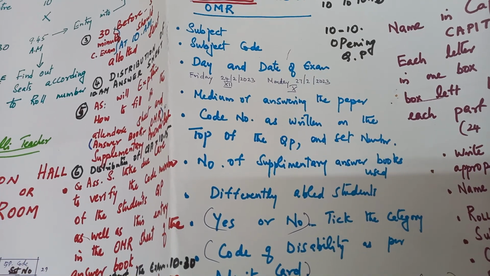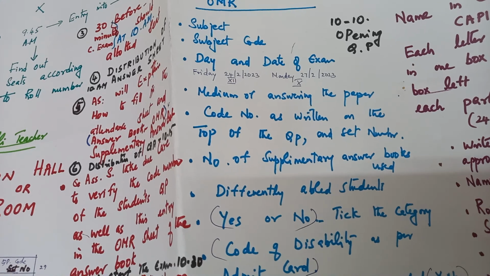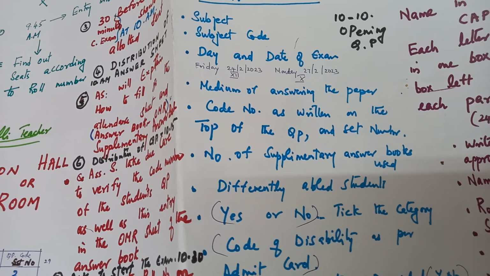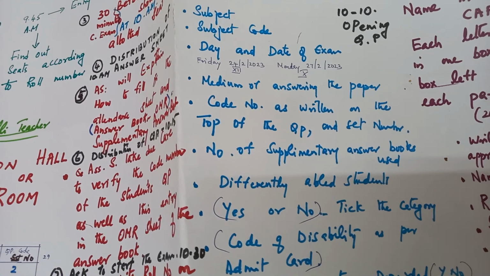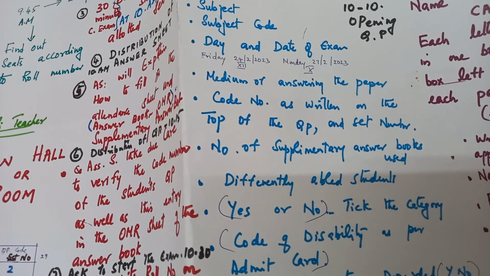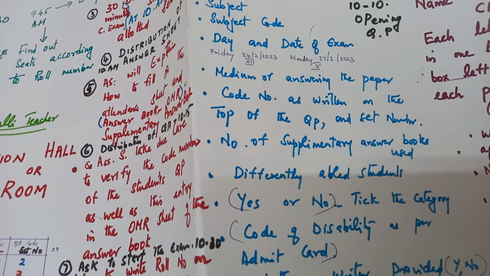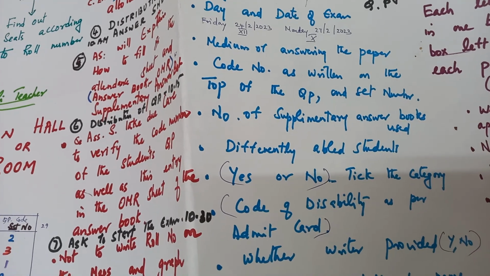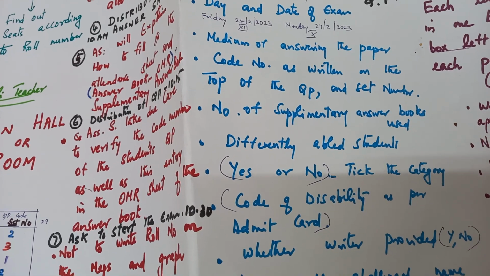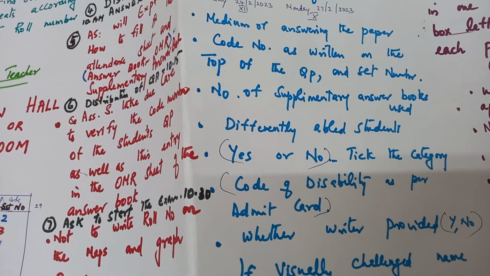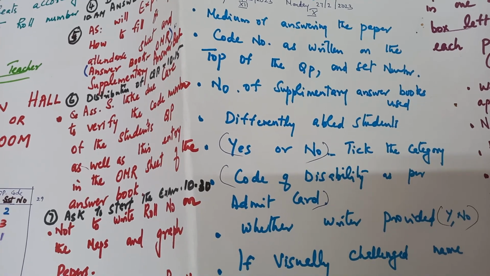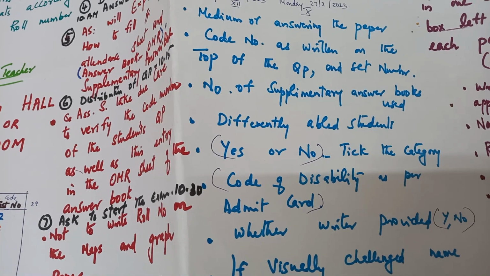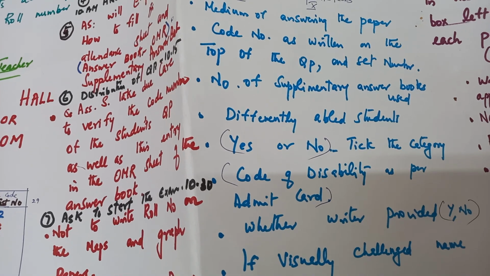Day means Friday, when the plus 2 classes' examination starts, and Monday the 27th, when the 10th standard examination starts. Then the medium of answering the paper, the code number as written on the top of the question paper, and the set number. Then the number of supplementary answer books used, which you can write only later on.